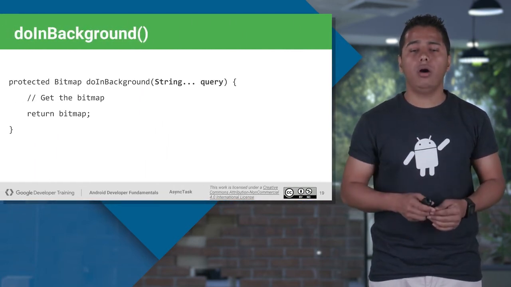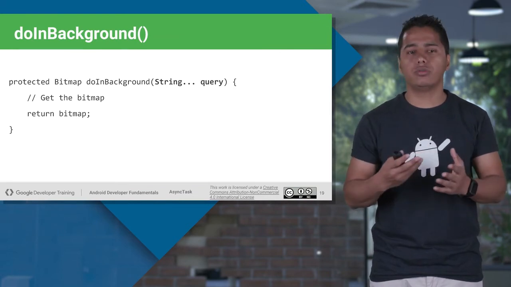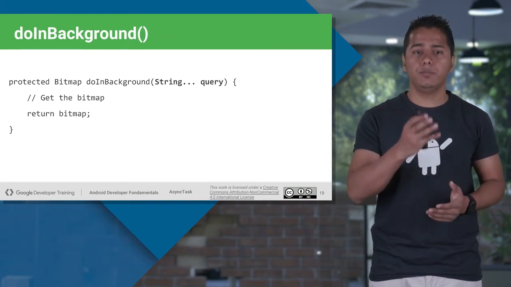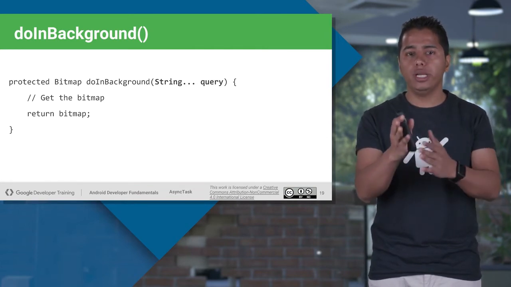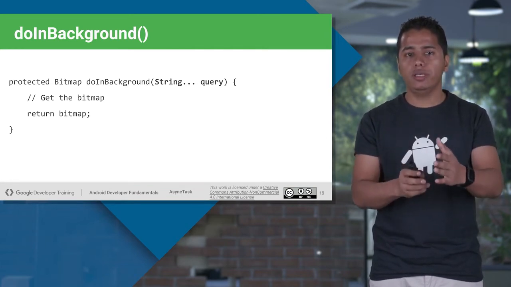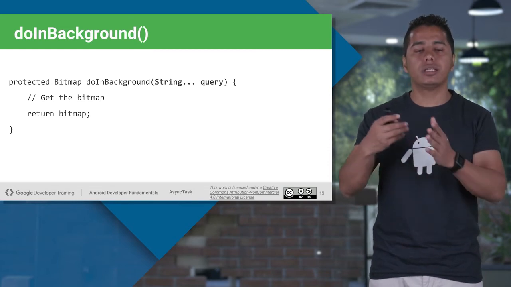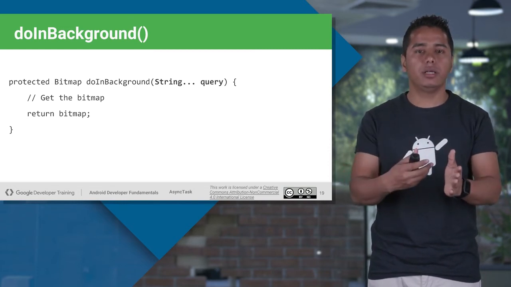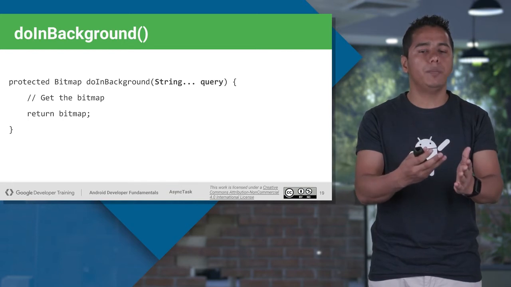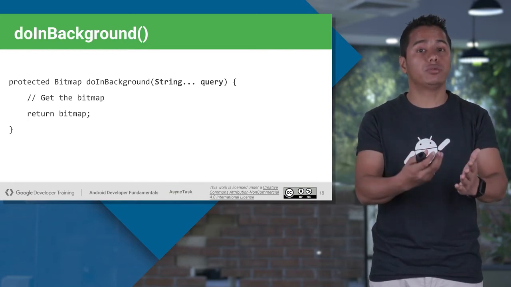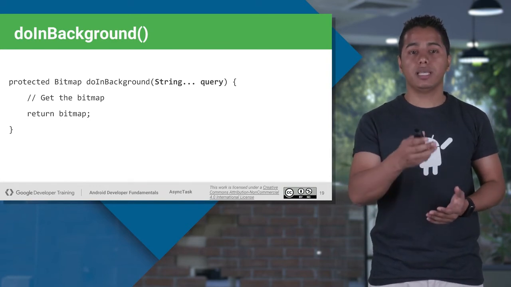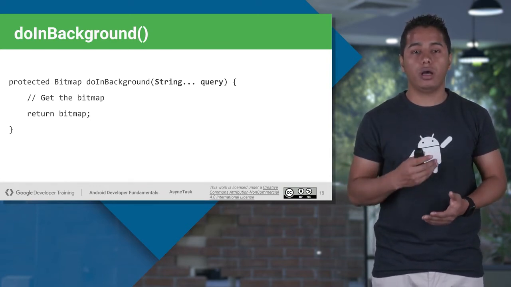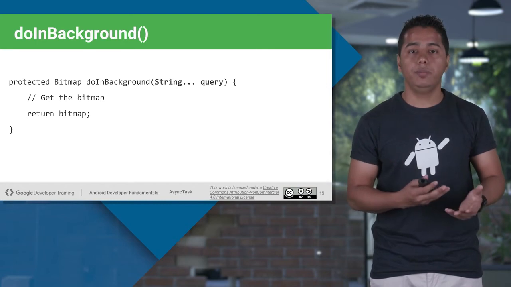Now this is how your doInBackground signature looks. As you can see, protected Bitmap. The return type of your doInBackground will always be the same as your result parameter. If your result parameter is a bitmap, it will be a bitmap. If it is string, it will be string. If it is integer, it will be integer. In this particular example, I wanted to download an image, so it will be bitmap.